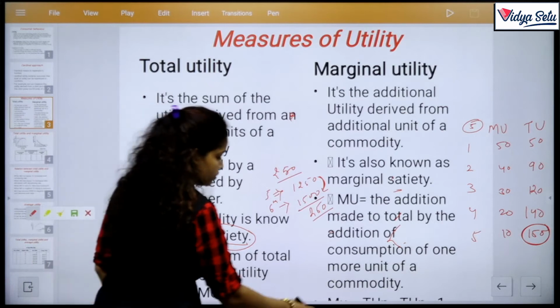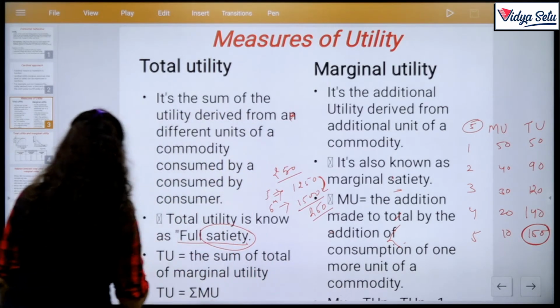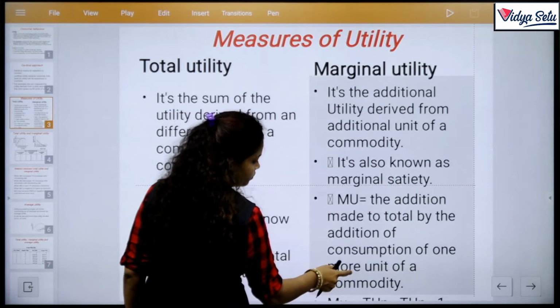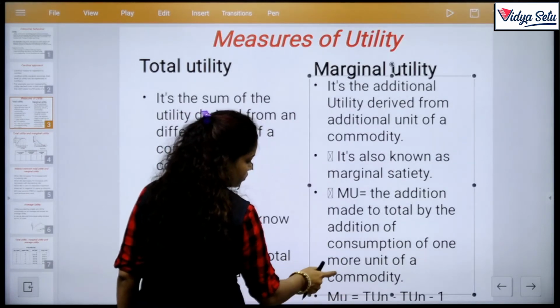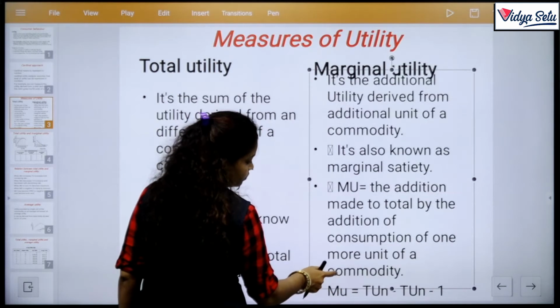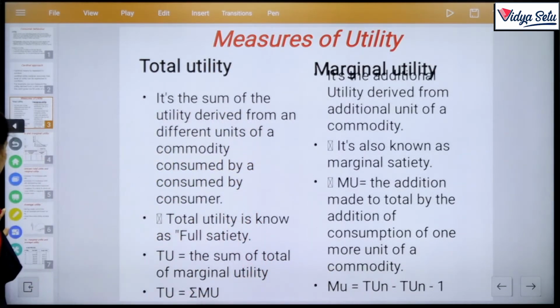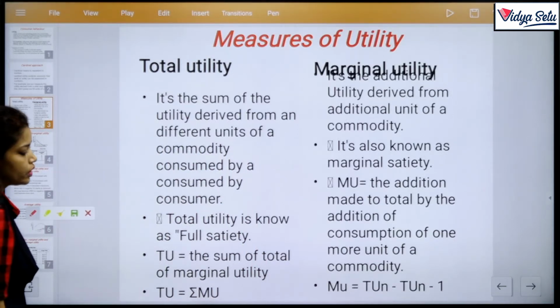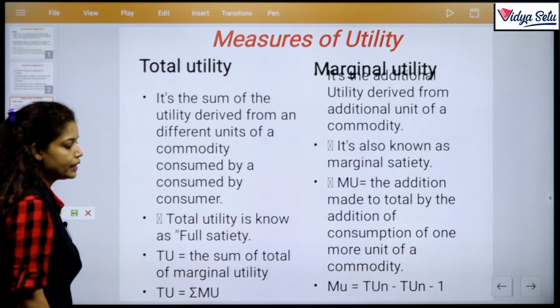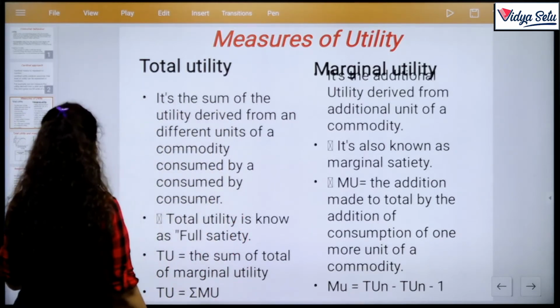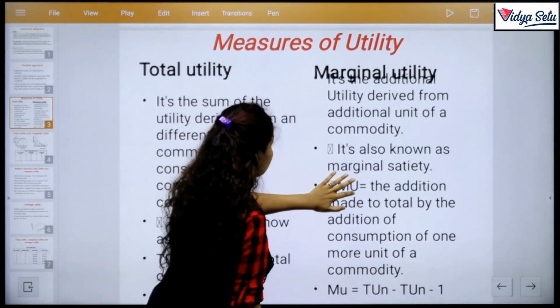The formula. Hope you now see the formula. The formula is MU equals TUn minus TUn-1.